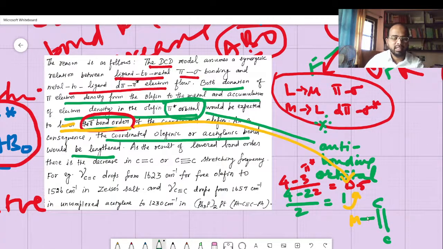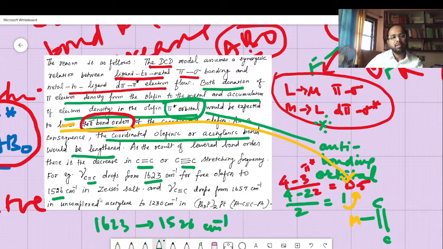As a result of the lowered bond order, there is a decrease in the C double bond C or C triple bond C stretching frequency. So the C double bond C stretch drops from 1623 for free olefin to 1526 cm^-1 in Zeise's salt.